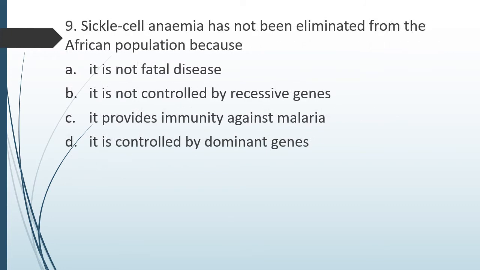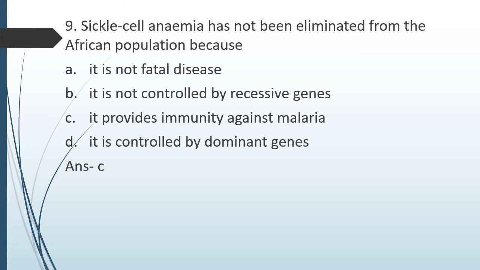Question number 9. Sickle cell anemia has not been eliminated from African population because it is not a fatal disease, it is not controlled by a recessive gene, it provides immunity against malaria, or option D, it is controlled by dominant gene. So what is the reason as to why sickle cell anemia has not been eliminated from the African population? So the correct answer is option C, that is in the African population where malaria is very much predominant,